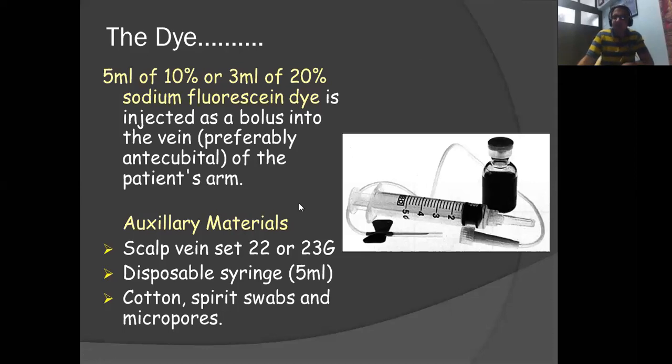The other materials required are a scalp vein set of 22 or 23 gauge and a disposable syringe of 5 ml. Cotton spirit swabs and micropores as usual.